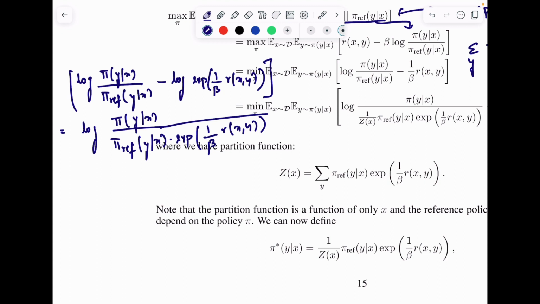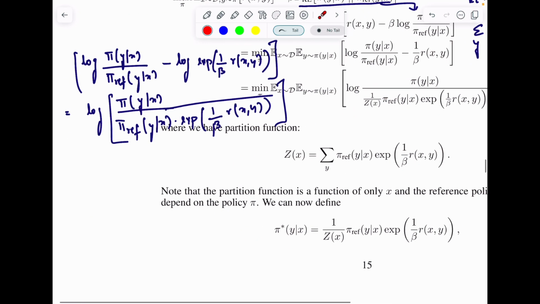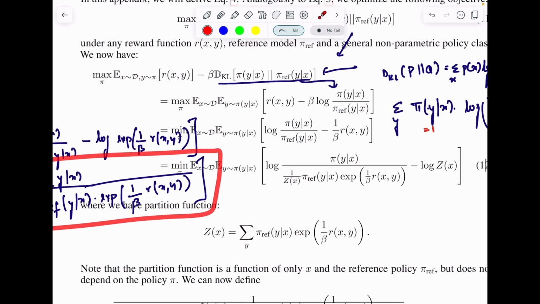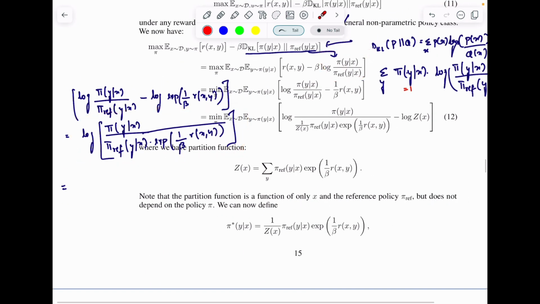Okay, so now that we have this, why didn't we stop here? How did we think about going from this equation to this equation where we have a Z(x)? And what is Z(x)? Z(x) is a normalization term. So my intuition says that I want to convert it into a KL divergence, and this looks very familiar to what we saw here. This was a KL divergence term. So how do we go from this to this?